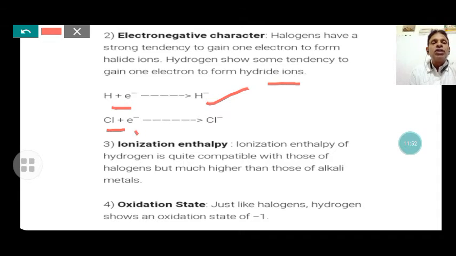Chlorine also gains 1 electron to form the chloride ion, and halogens gain 1 electron to form their halides, and hydrogen also gains 1 electron to form its hydride. That is the resemblance with the electronegative character.